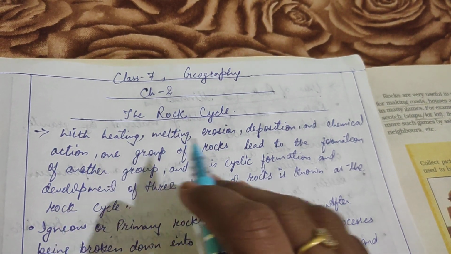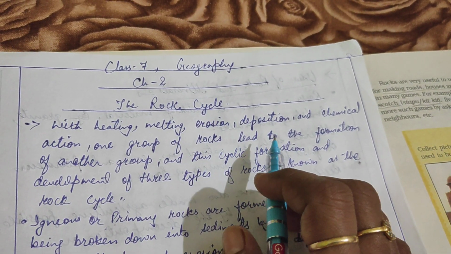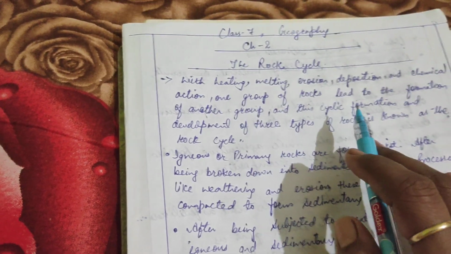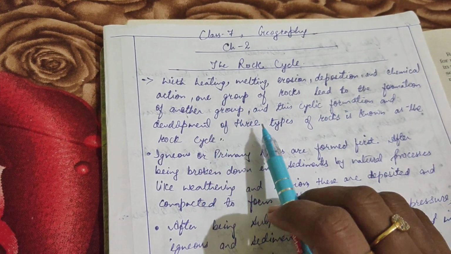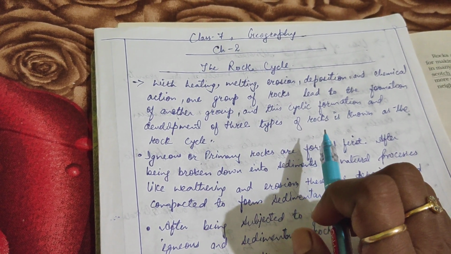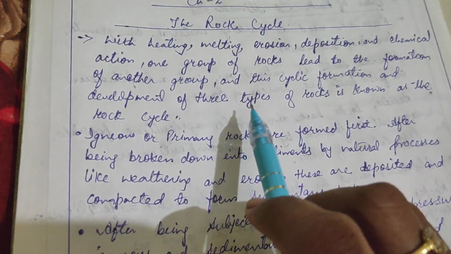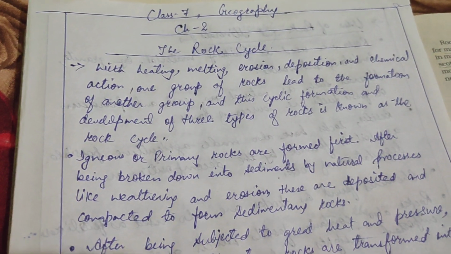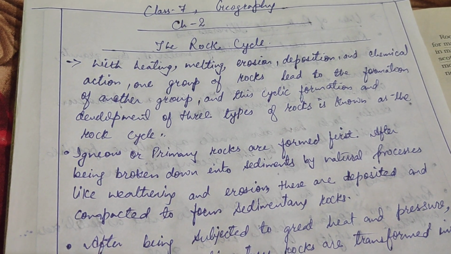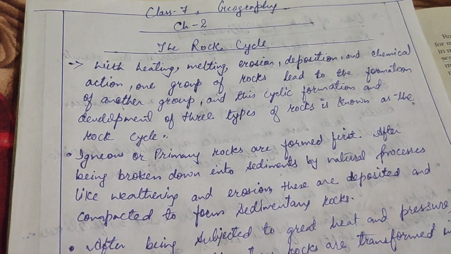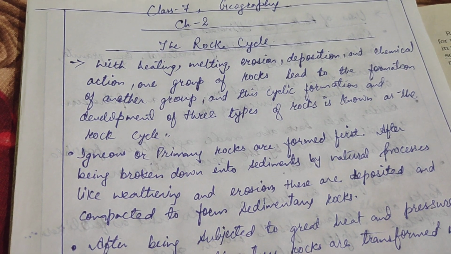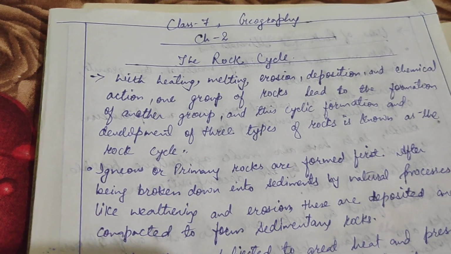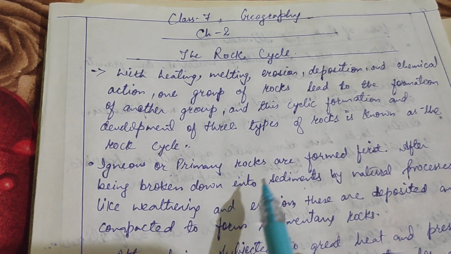Okay, now let's see. With heating, melting, erosion, deposition and chemical action, one group of rocks leads to the formation of another group, and this cyclic formation and development of three types of rock is known as the rock cycle. Okay, first igneous or primary rocks are formed.